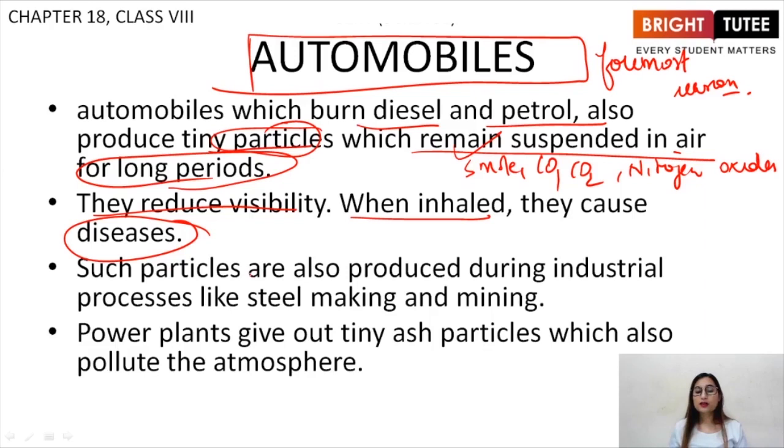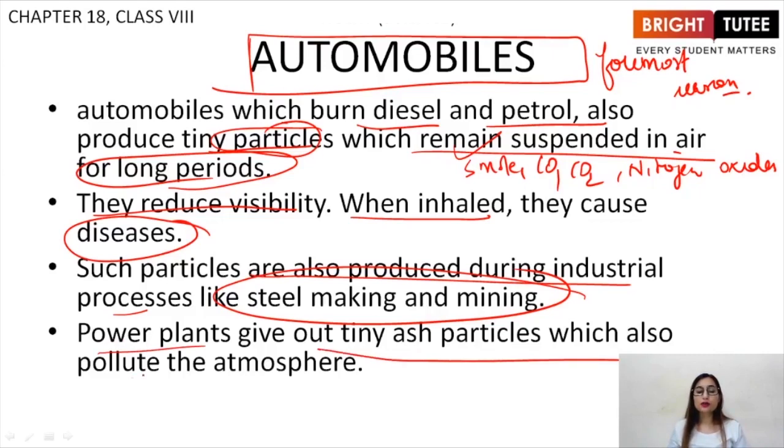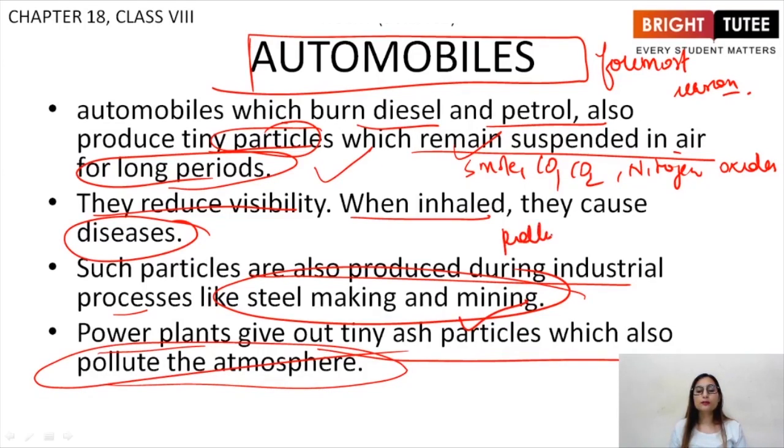Such particles are also produced during industrial processes like steel making and mining. And power plants give out tiny ash particles which also pollute the atmosphere. So basically tiny particles and tiny ash particles are also contributing to air pollution and respiratory diseases.